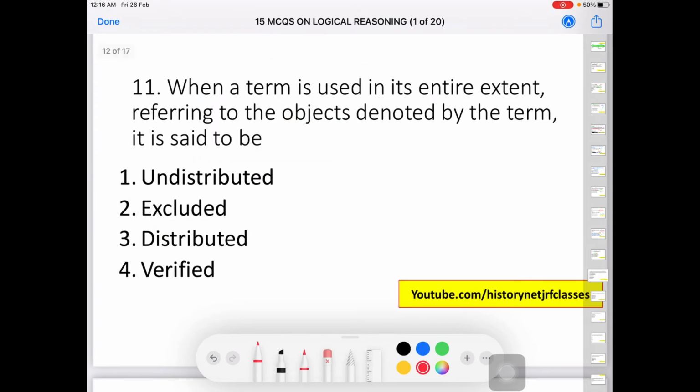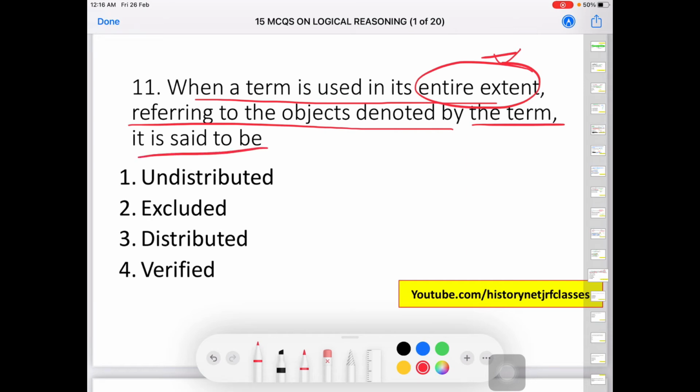Next we have, when a term is used in its entire extent, referring to the object denoted by the term, it is said to be. I have discussed in the previous video, whenever an entire class, species, anything at the universal level is denoted in any given premise, then it becomes distributed. If the entire class is not denoted there, then it is undistributed.